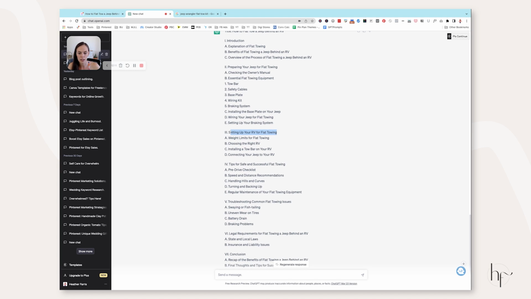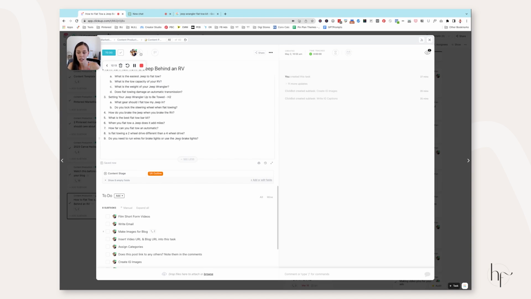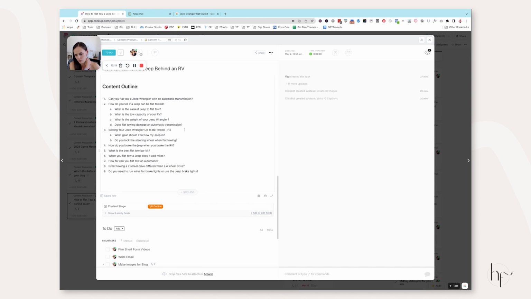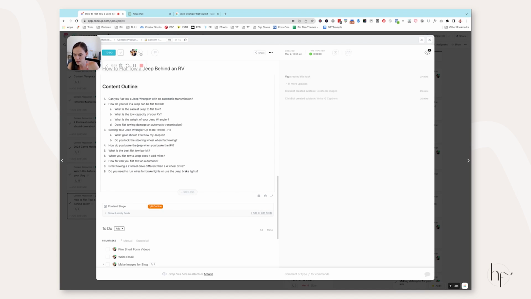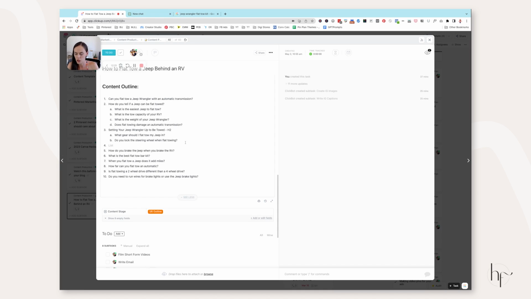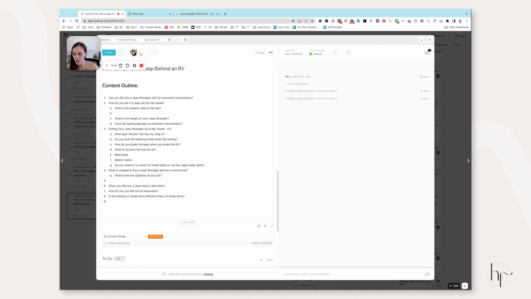And then our next one is setting your RV up for flat towing. I didn't actually include that part because, well, I should have included that part. I think I was going to just include it in this overall topic here. But let's go ahead and just add another topic here for setting your RV up for flat towing. Okay, so I've got that section here.